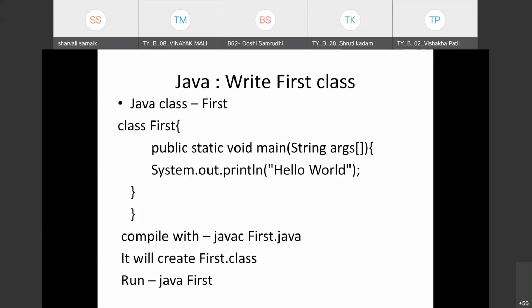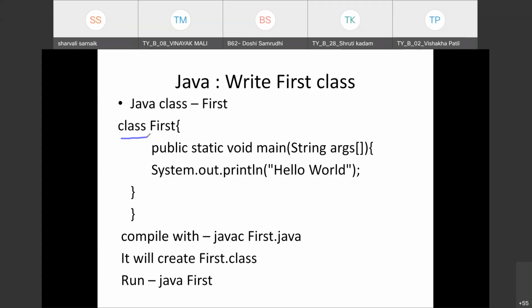Now see here, we have a Hello World program which is written in Java. We just have to print Hello World. The first thing is we have to write a class.